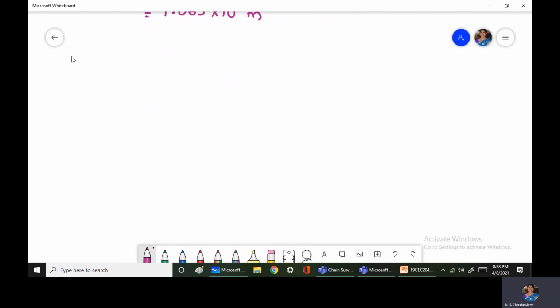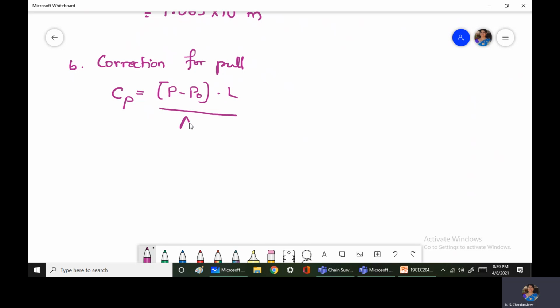Now, second correction is correction for pull. While applying the correction for pull, the formula says Cp is equal to P minus P naught into measured length L divided by A into E. In this formula, we have all the other values except the value of A. Now, as I said earlier, A is the cross-sectional area.